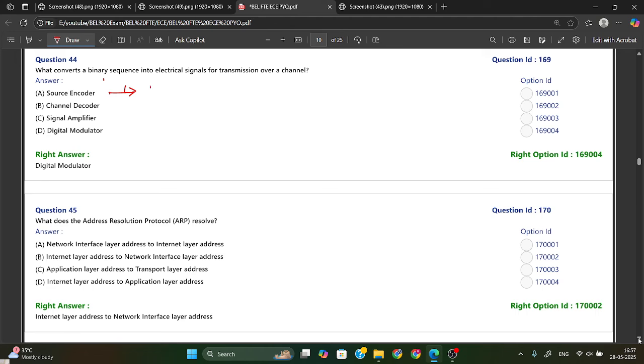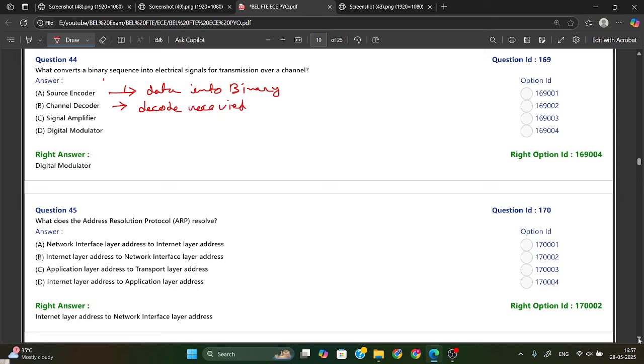It will convert data or information into binary bits, a binary sequence. Channel decoder means a decoder is used on the receiver side, so it will decode the received signal.